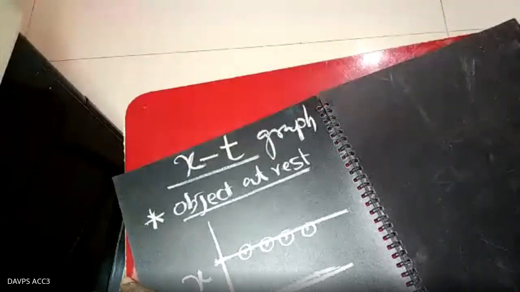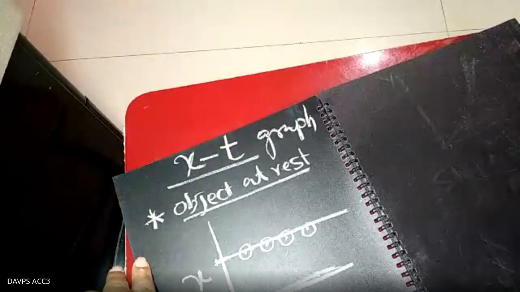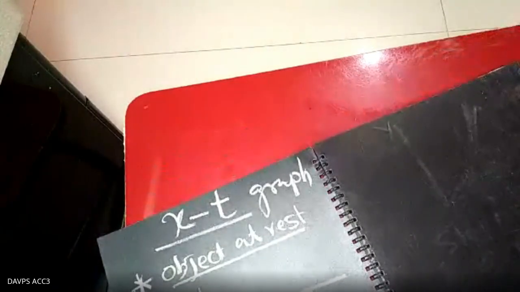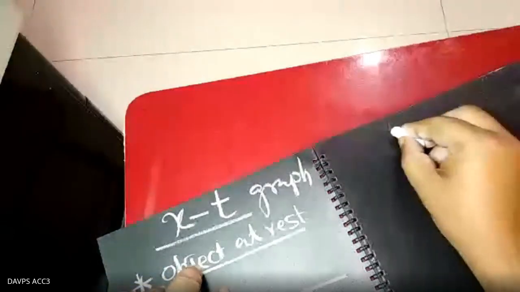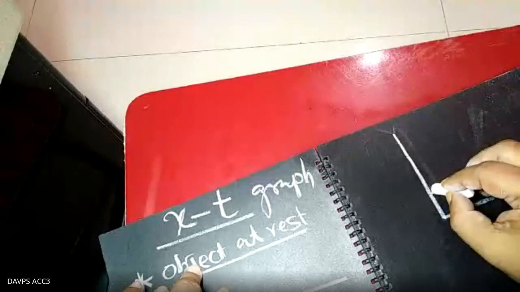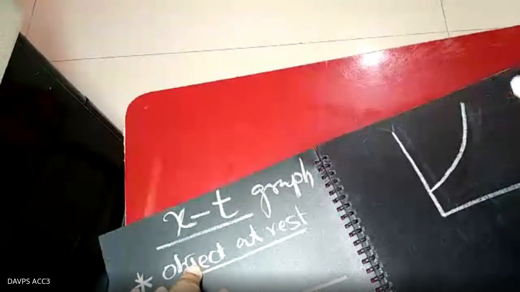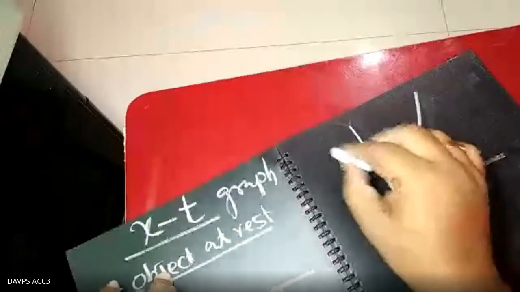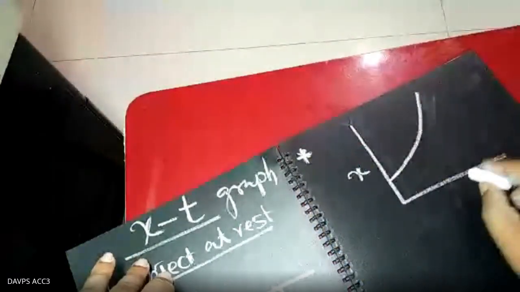Another thing: if the graph is like this, just analyze it. That is x, the third case, and that is t.